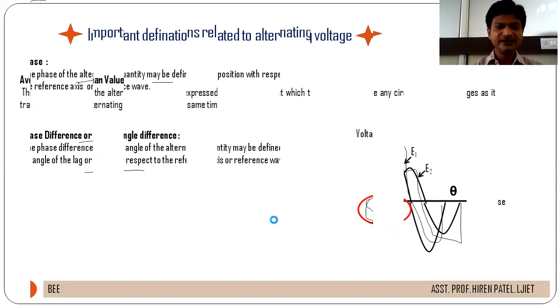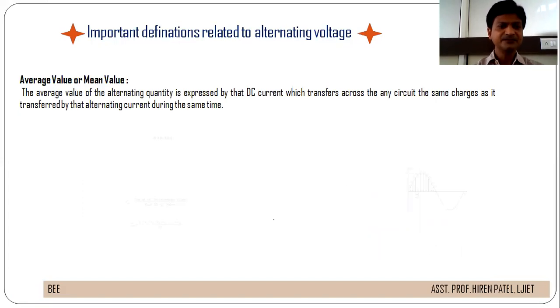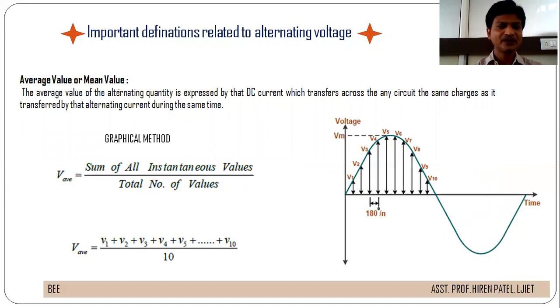Now, the next definition is average value, or mean value. The average value of an alternating quantity is expressed by the DC current which transfers across any circuit the same charge as is transferred by the alternating current during the same time. Again, I repeat, it is expressed by the DC current which transfers across any circuit the same charge as is transferred by the alternating current during the same time.